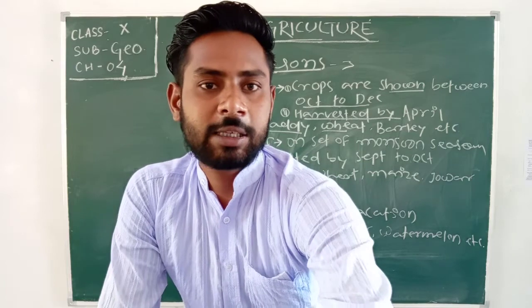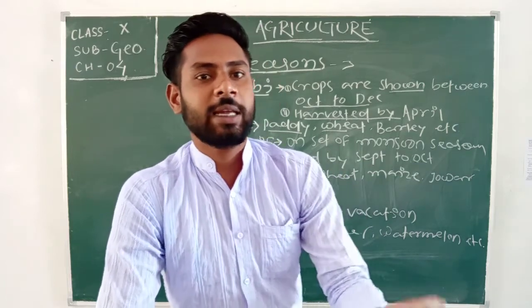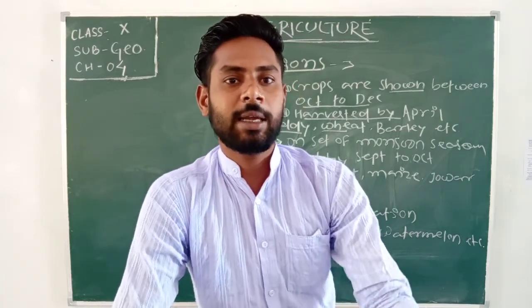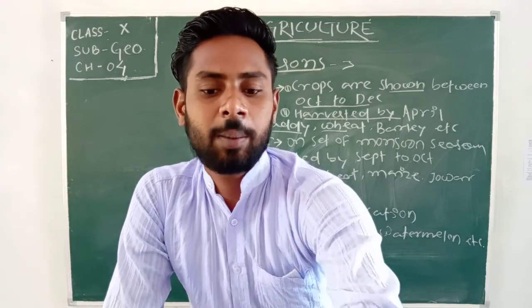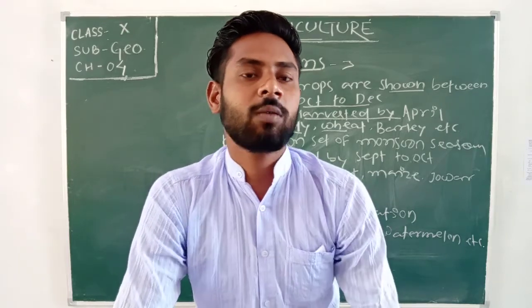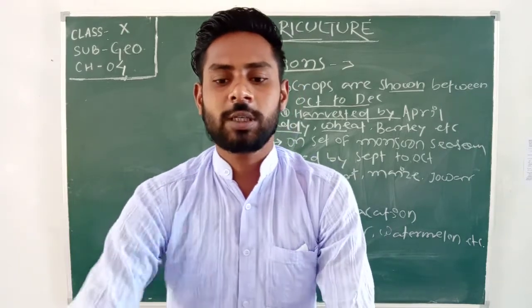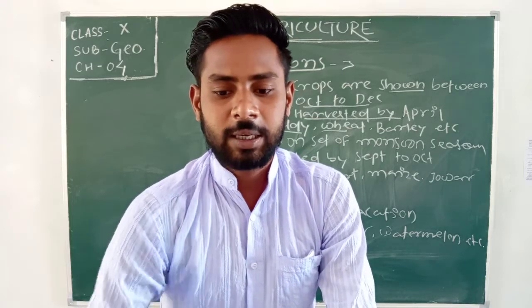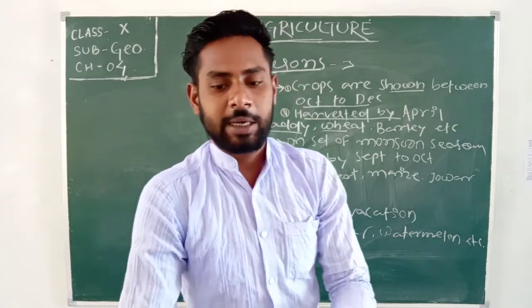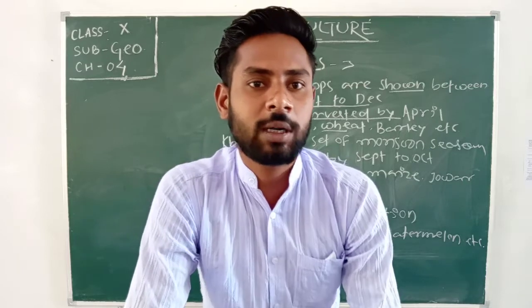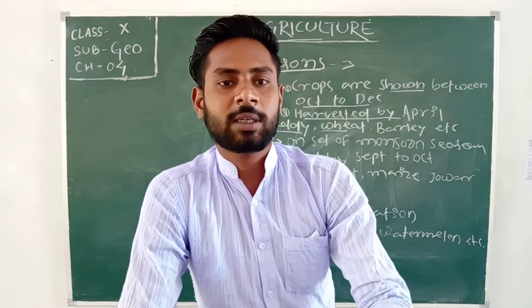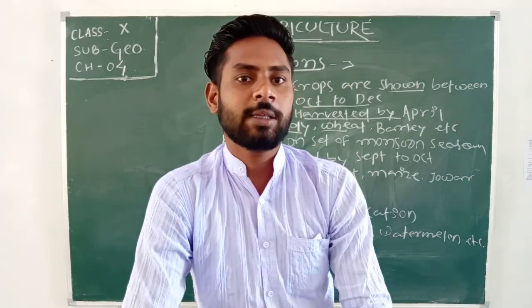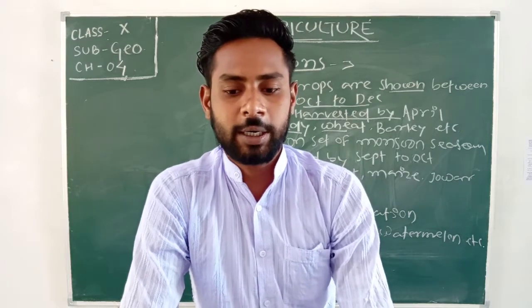So rice is mostly cultivated in Indian regions. Most of the farmers are involved in rice producing work. India is in the second position in producing rice in the whole world. Got it?